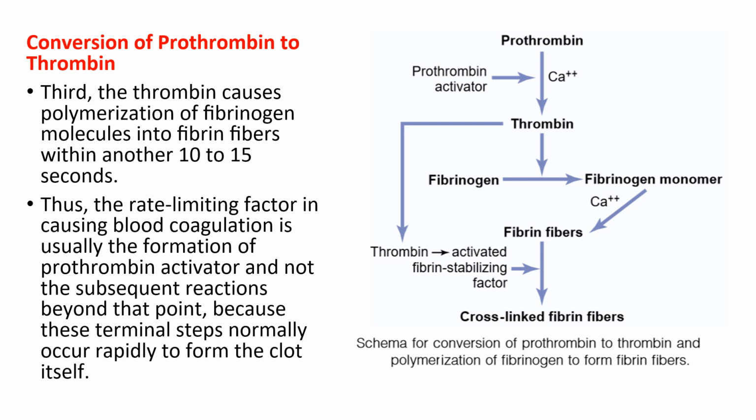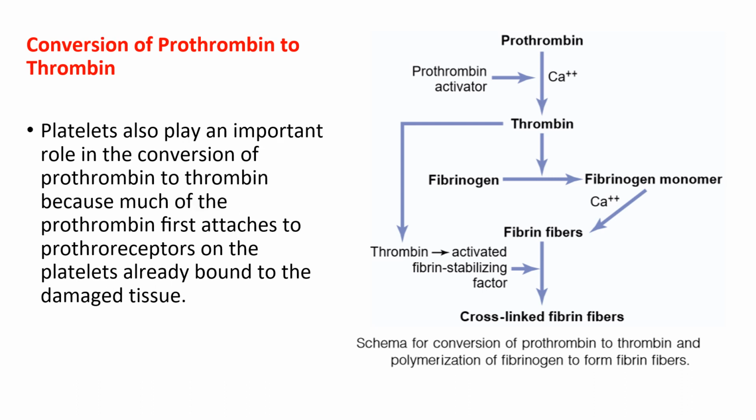Third, the thrombin causes polymerization of fibrinogen molecules into fibrin fibers within another 10 to 15 seconds. Thus, the rate-limiting factor in causing blood coagulation is usually the formation of prothrombin activator and not the subsequent reactions beyond that point, because these terminal steps normally occur rapidly to form the clot itself. Platelets also play an important role in the conversion of prothrombin to thrombin because much of the prothrombin first attaches to prothrombin receptors on the platelets already bound to the damaged tissue.